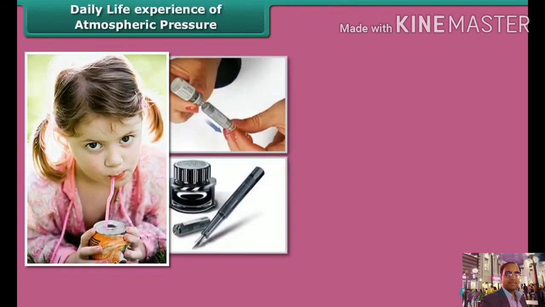Daily life experience of atmospheric pressure. You see in the diagrams. Firstly, you drink a cold drink with a straw. You use injections to inject medicine into the body. You use it for an ink pen or any type of pen. Do you know